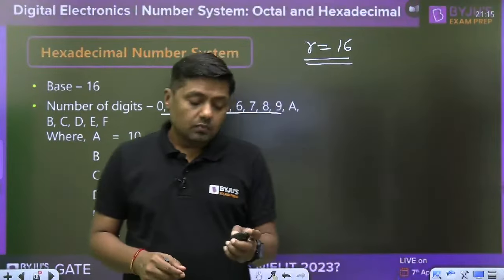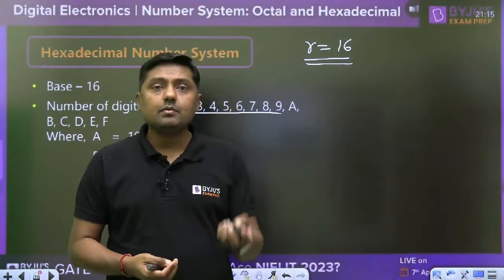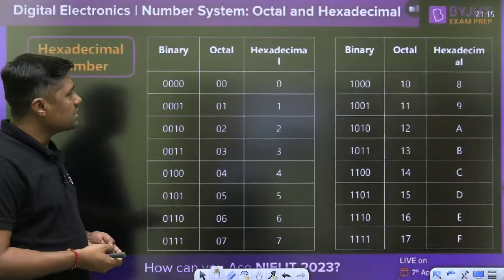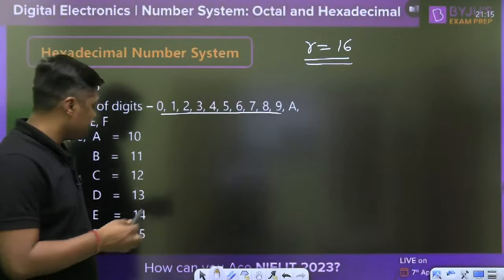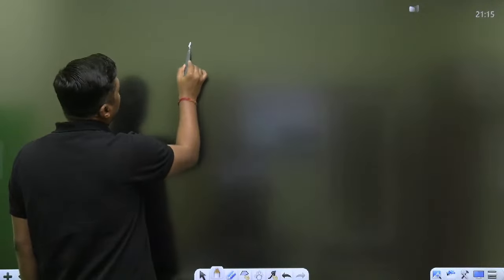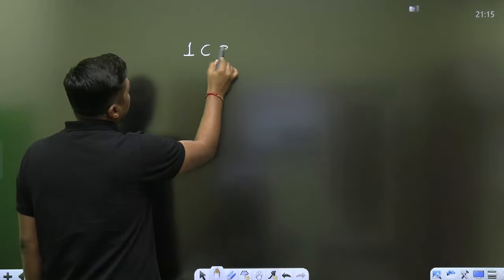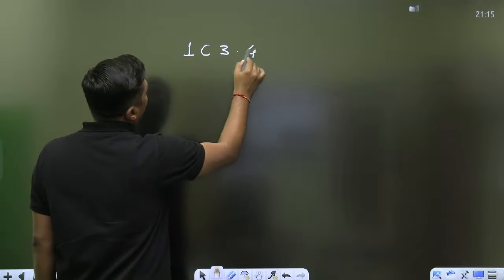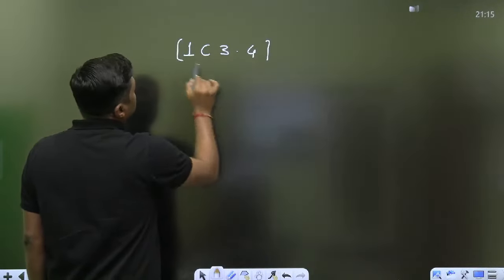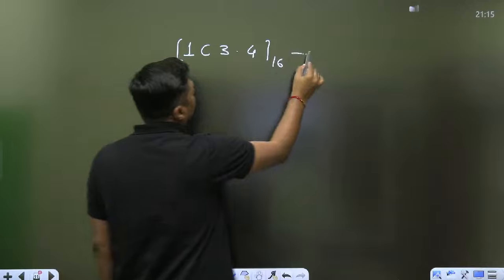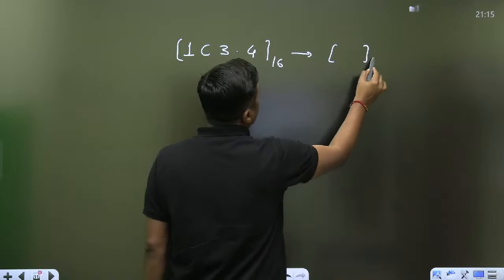The method will remain the same. The weightage will remain the same, according to the position. Suppose I want to convert, let any number be given: 1C3.4. This is in base 16. Tell me what is the decimal equivalent of this number.